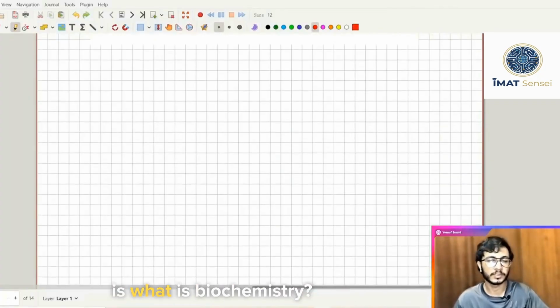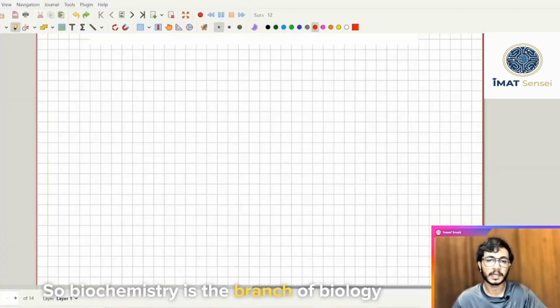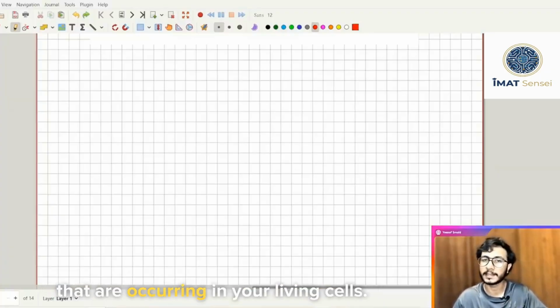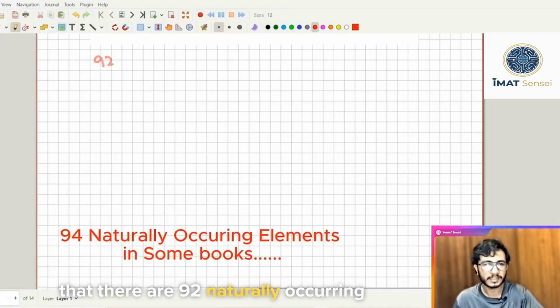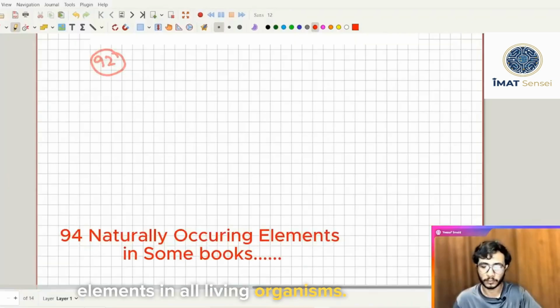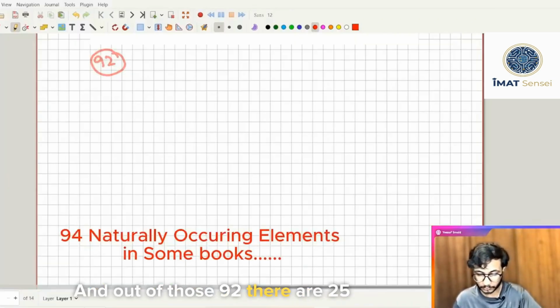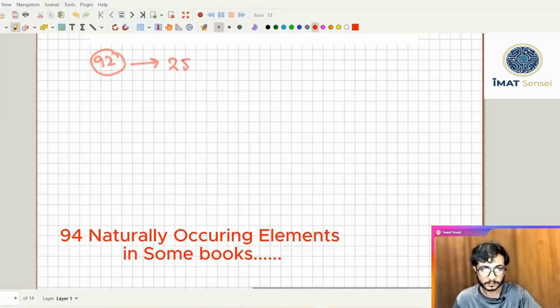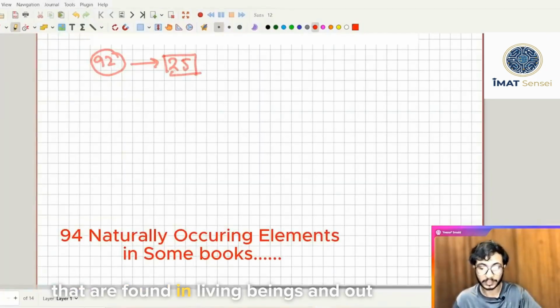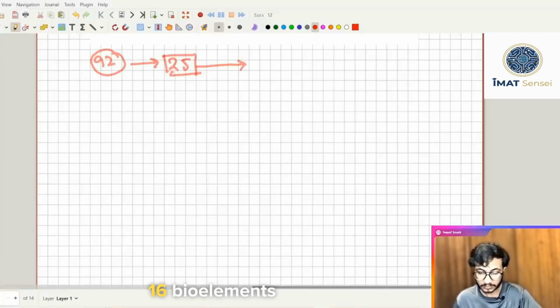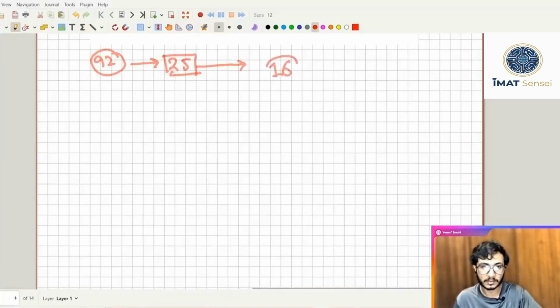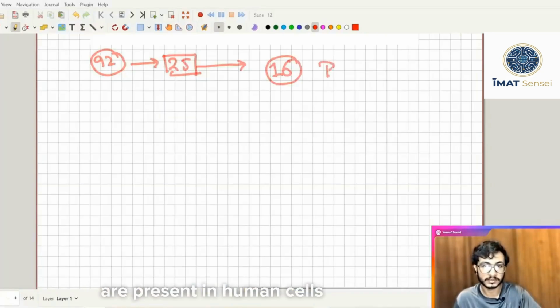So the first thing that you have to know is what is biochemistry. Biochemistry is the branch of biology that deals with the chemical processes that are occurring in your living cells. The first thing that you have to know is that there are 92 naturally occurring elements, and out of those 92 there are 25 elements that are found in living beings, and out of 25 elements 16 bioelements are present in human cells.